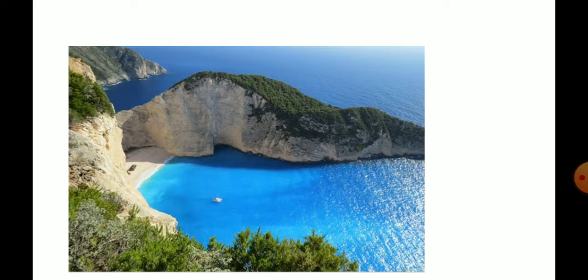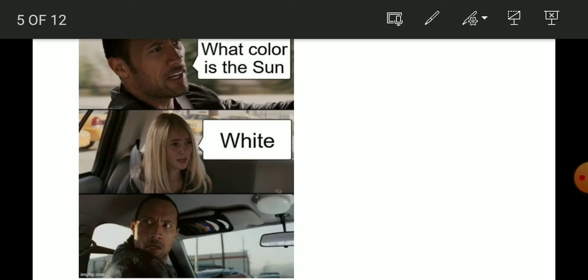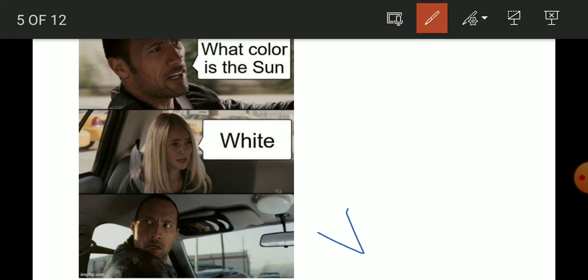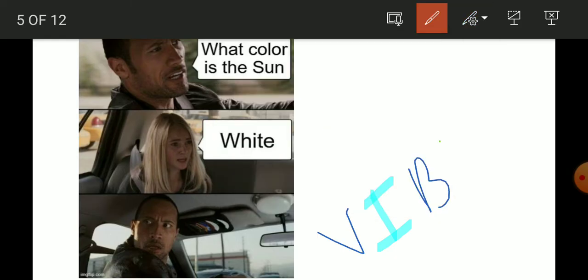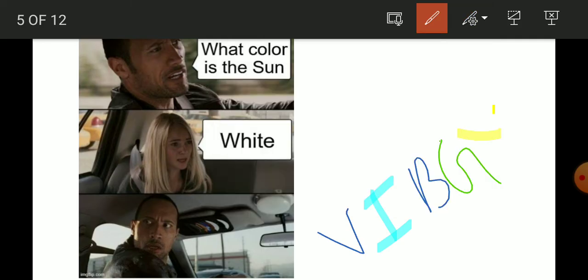Oceans, they appear blue. Okay, what is the color of the sun? Sun is actually white. The light which is coming from the sun is a mixture of seven components: violet, indigo, blue, green, yellow, orange, and red.